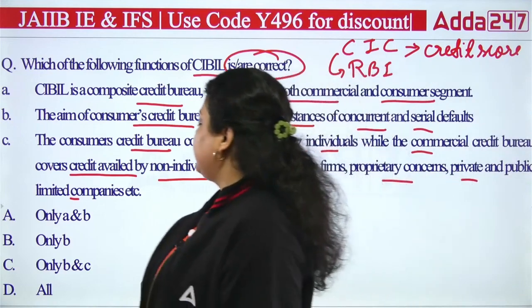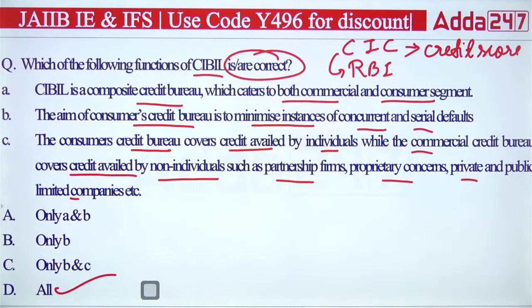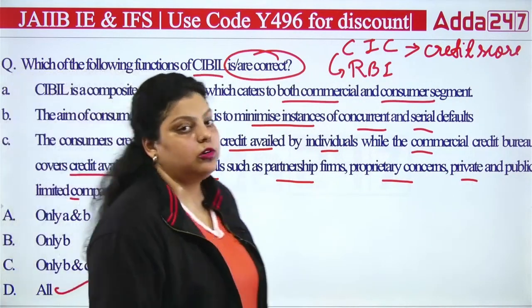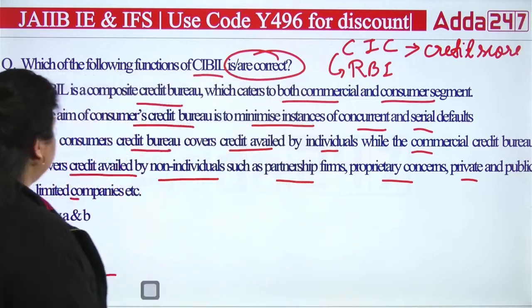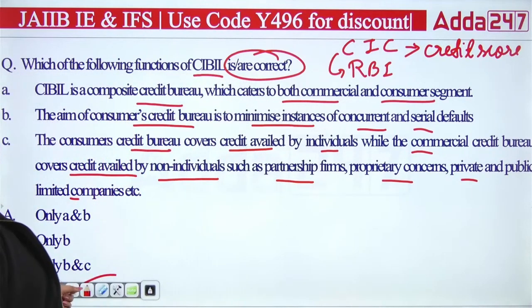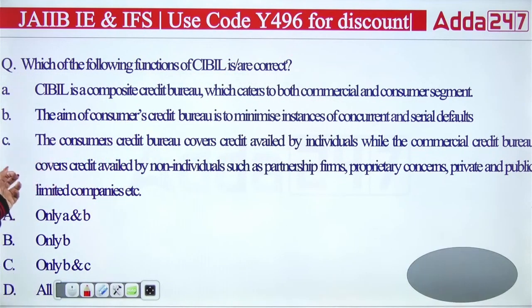And the right answer is actually here, all of the above. All are the functions which are correct about the CIBIL, which is written here. And the CIBIL score is of 3 digits, that is 300 to 900. Okay, so the right answer will be D here.